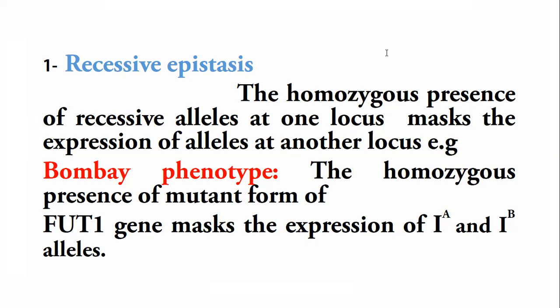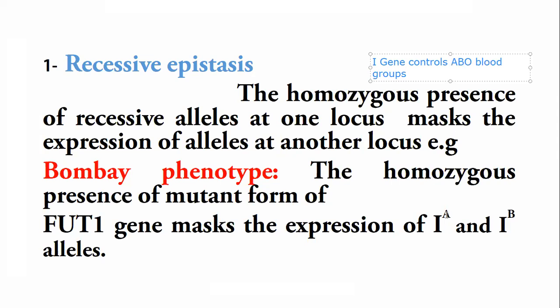As you know, we have the I gene that basically controls the blood group system, or you can say the ABO blood group system. So the I gene has three alleles, A allele, B allele and O allele.